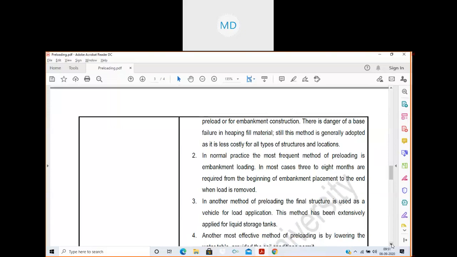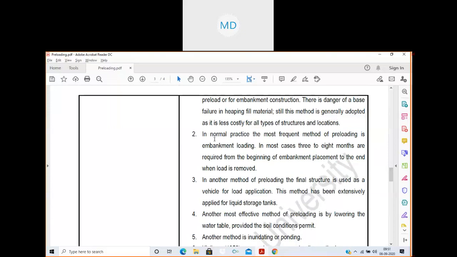Then in point number 2, in normal practice, the most frequent method of preloading is embankment loading. In most cases, 3 to 8 months are required from the beginning of embankment placement to the end when the load is removed. So by making the embankment, the load can be applied, and after a certain period we can remove that load.